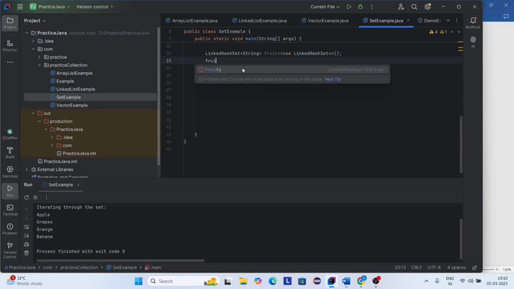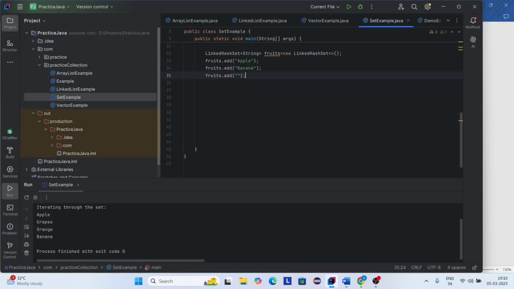So fruits dot add. I'm going to add apple to the LinkedHashSet. And again I'm going to add banana to the set. And again I'm going to add grapes to the set. And again I'm going to add mango to the set.